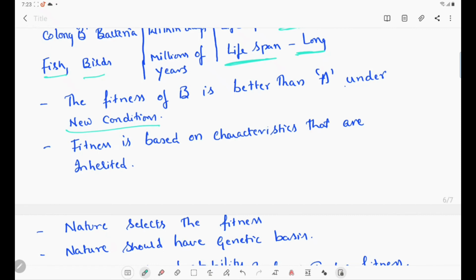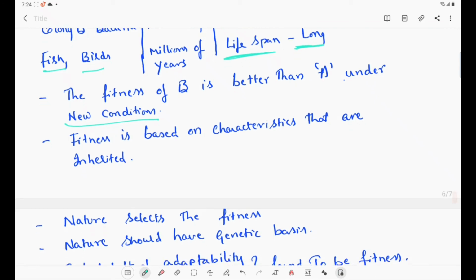The fitness is based on characteristics that are inherited. The bacteria have certain characters which can survive in the changed medium, and these characters are inherited. So the bacteria A which have these characters have evolved into bacteria B.